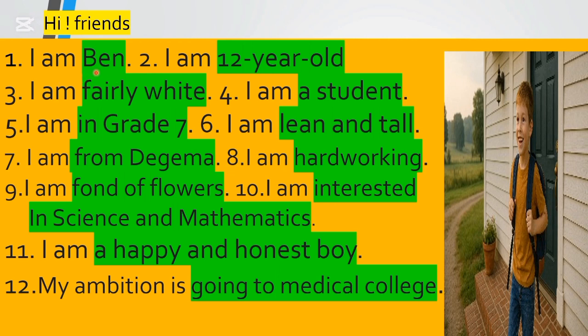Anybody can say the name, the age, and the nature of a person, the color, and then the role of a person, a student here, in class in grade 7, and the shape of the person, lean and tall, the village of the person, and attribution, his special attribution is hardworking person,